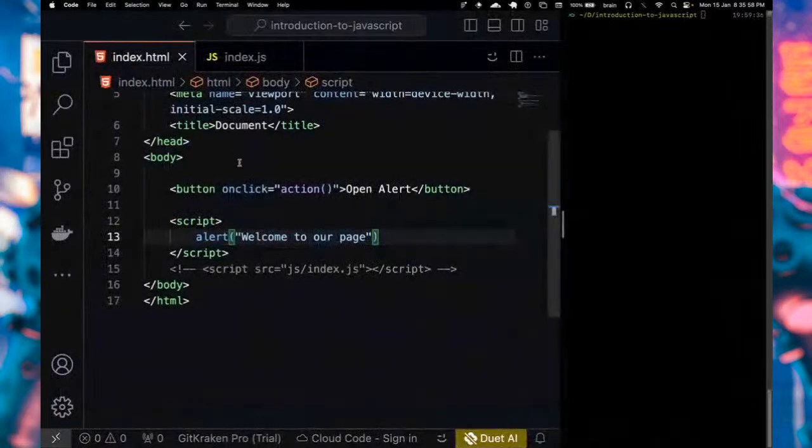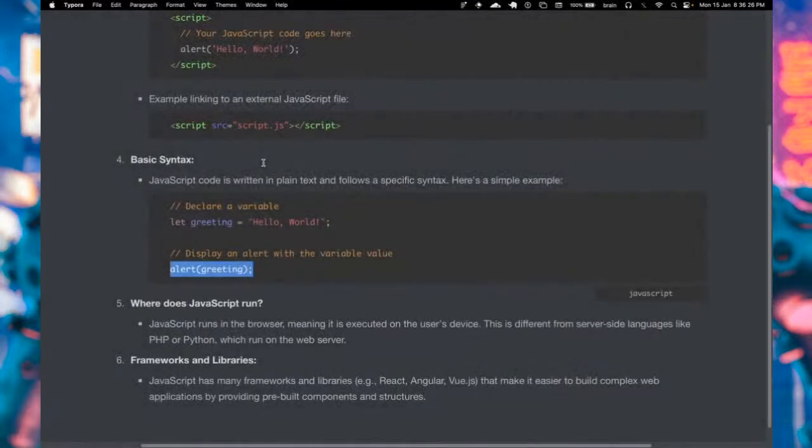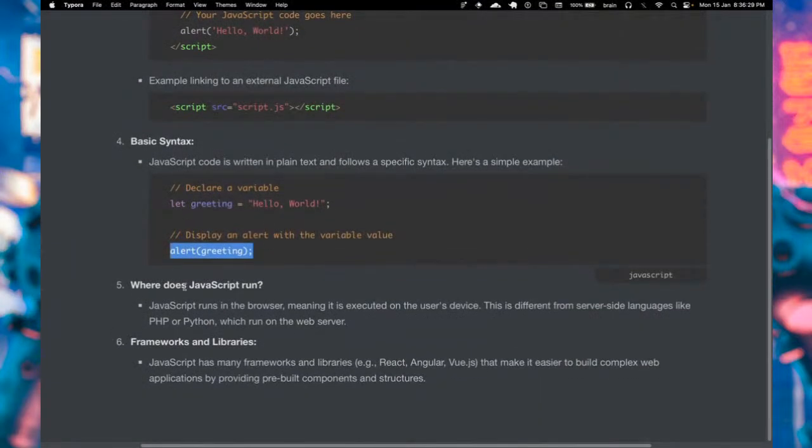Okay, so JavaScript is not just for solving math, but it's basically used for making your web page dynamic, right? So whether you are solving math or you are trying to alter the value that is presented on the DOM, after performing some checks or adding some logic to your code. So it's basically summed up as a tool you can use for adjusting the behavior of your web page. Okay. All right. So where does JavaScript run?